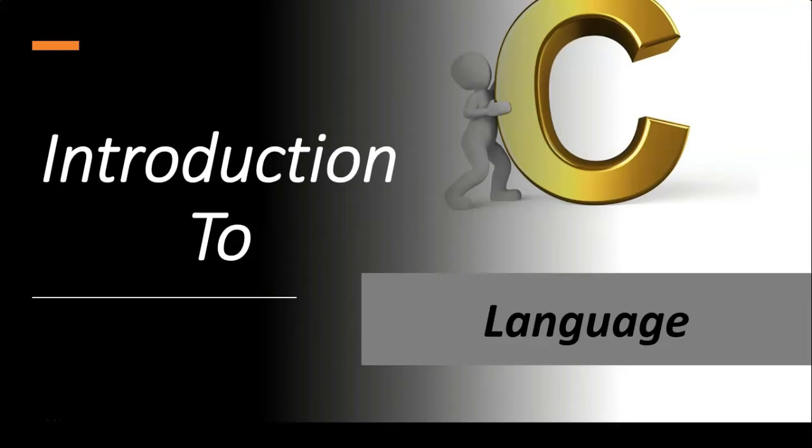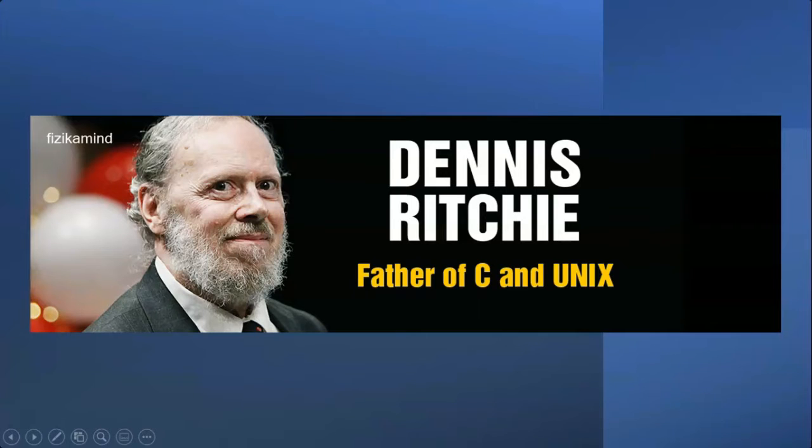C is a structured programming language. It was developed by Dennis M. Ritchie at AT&T Bell Laboratories in 1972. Software developed in C can be system software as well as application software, and hence it is called a middle language. C is a case-sensitive language.